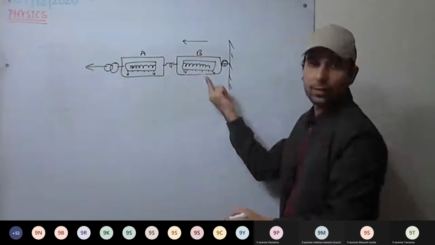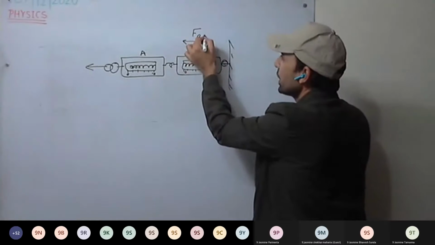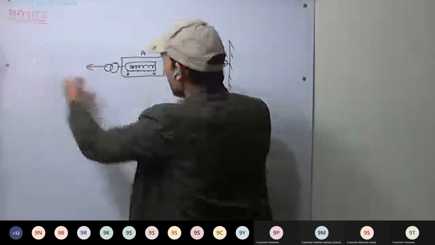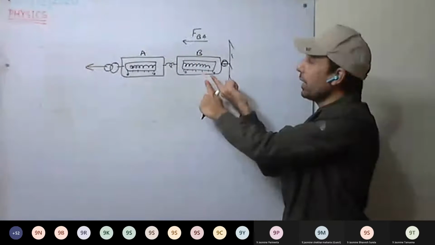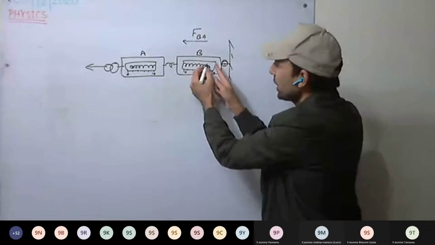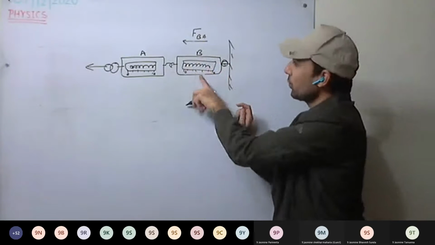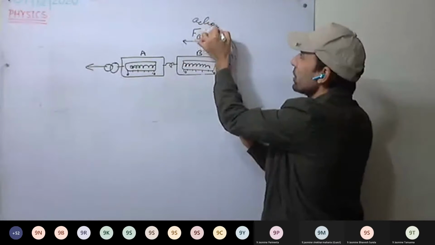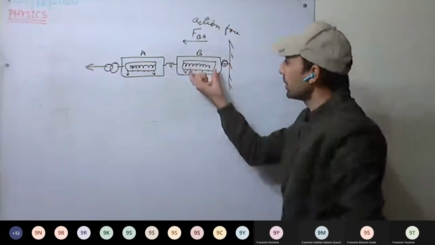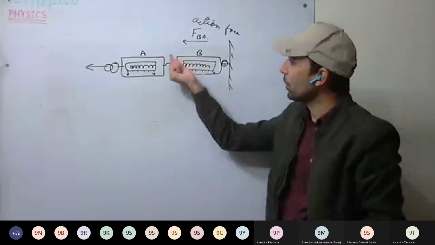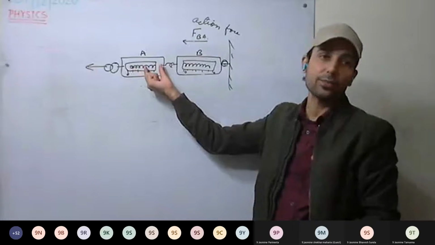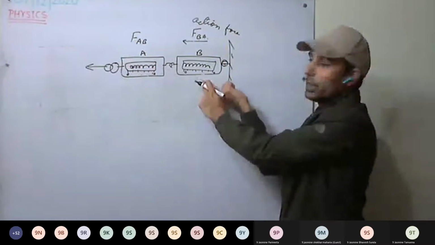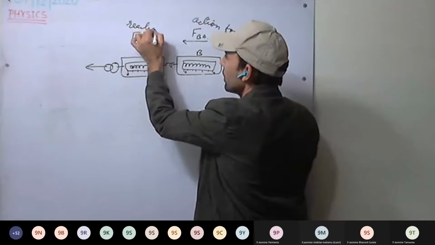This force is FBA, force on B due to A. As spring A is pulled, force is applied on spring balance B and the spring gets compressed. So there is an action force on B. Force on B due to A is our action force. As this compresses, it will apply force on A. Spring A as well starts to compress, and this will be our FAB, force on A due to B. This is our reaction force.